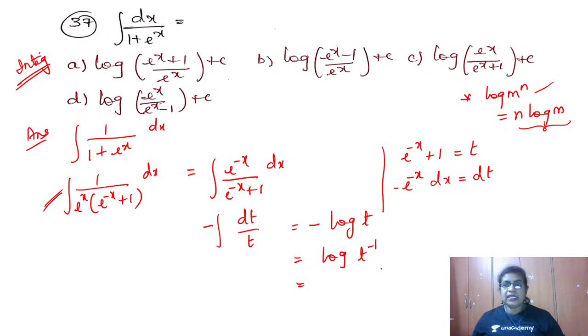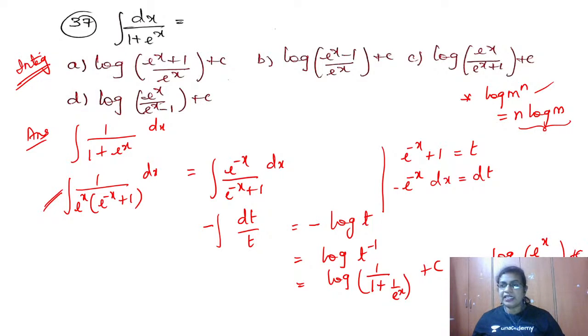And who is t there? So we know who is t. Therefore, we have log of 1 by t. So 1 by 1 plus e power minus x, I can write as 1 by e power x. When I take the LCM, because I don't have the answer otherwise, it is log of e power x, take the LCM, that goes to the numerator, by e power x plus 1 plus c.